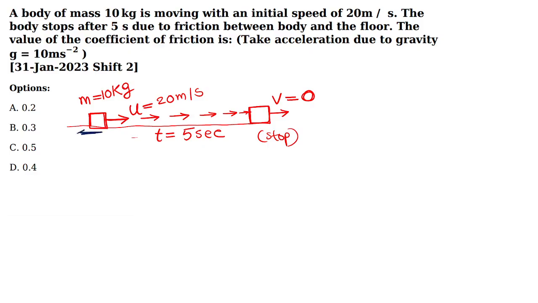It is said to be kinetic friction, which opposes the motion. It is very similar to somebody pulling it backward. As a result, its speed will be reduced gradually and finally it stops.